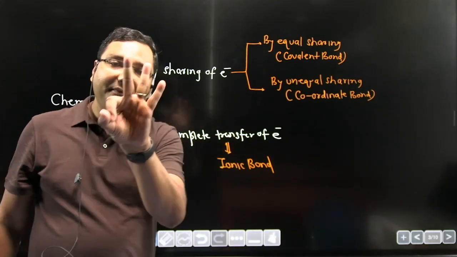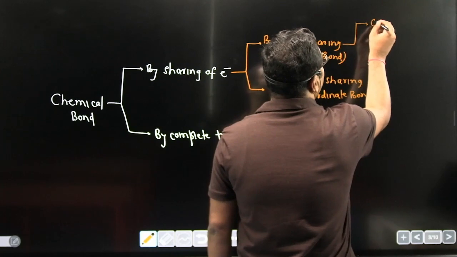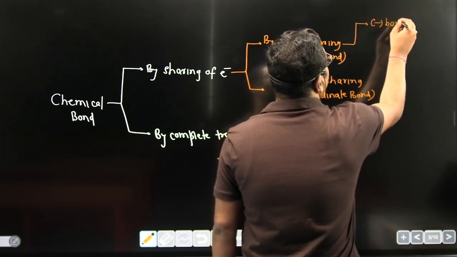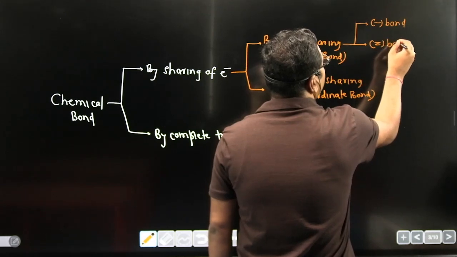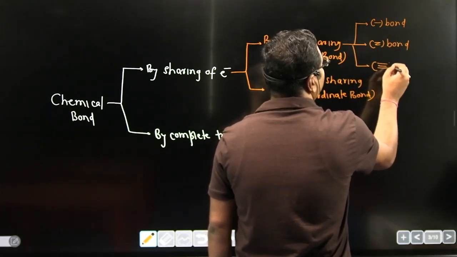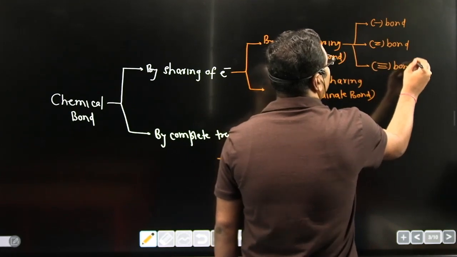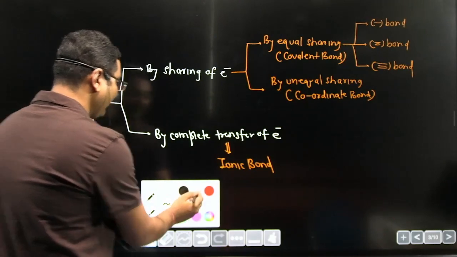Equal sharing may be of three types. If sharing of one electron occurs between two atoms, that sharing will produce a single bond. Two electrons between two atoms will give a double bond. And three electrons between two atoms will give a triple bond. I am giving you examples.